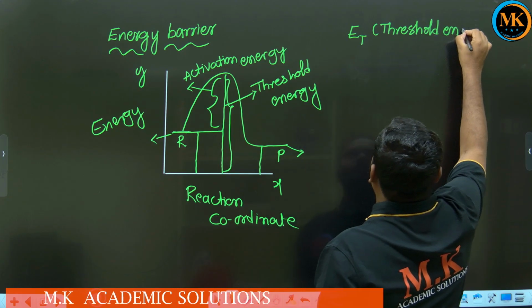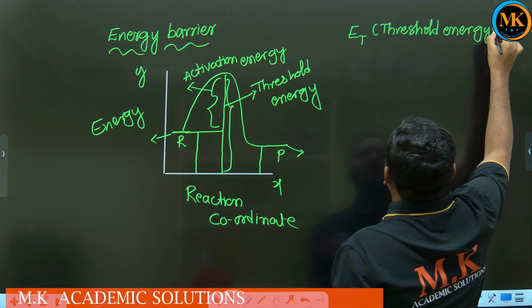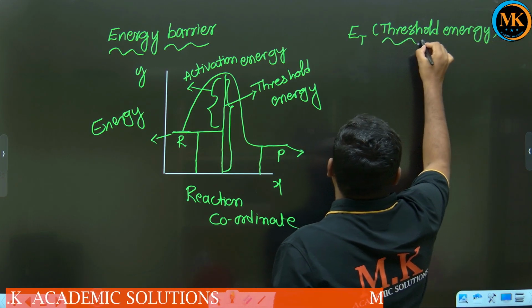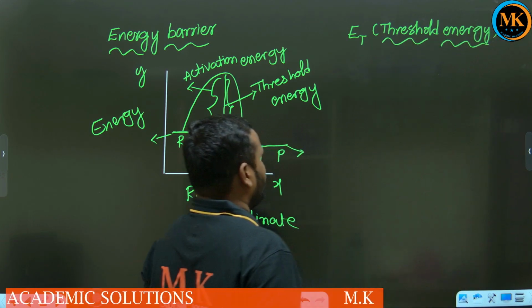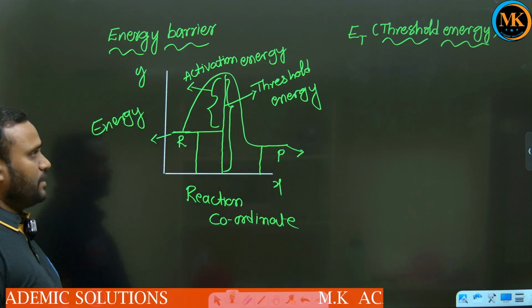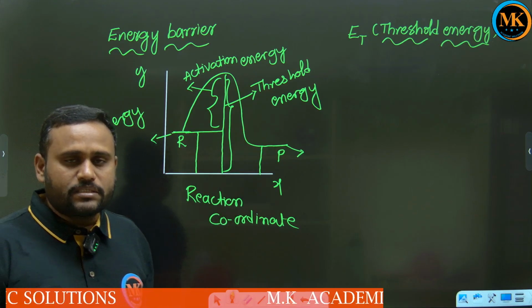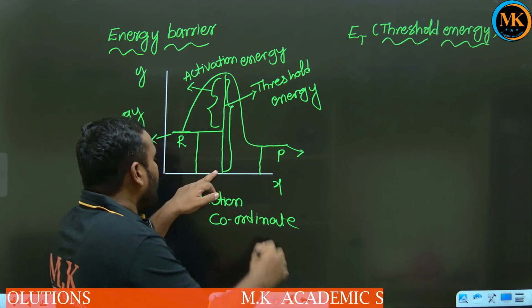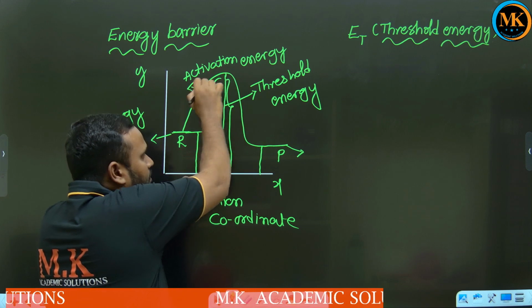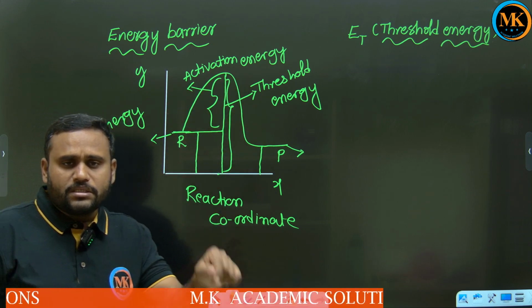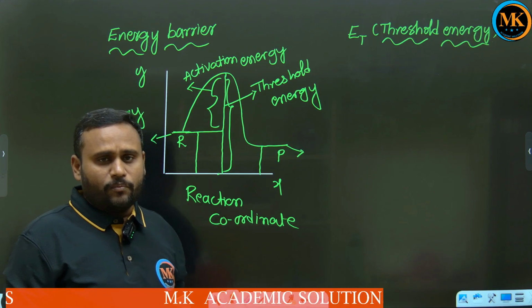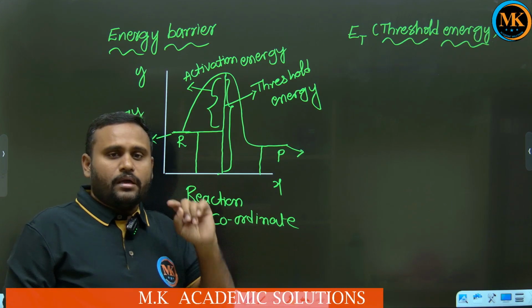So what is the threshold energy, children? The minimum amount of energy required for the reactant molecule to cross the energy barrier.